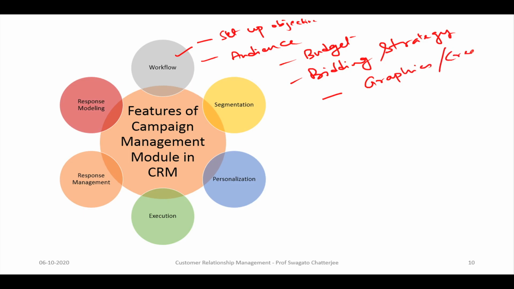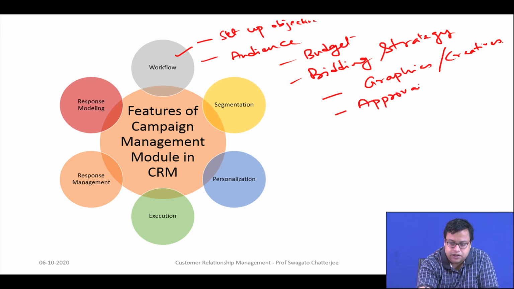So, this is workflow management, and then once it is done, approval is required, because you cannot use nudity, you cannot use violence, you cannot use abusive words. Somebody has to check that and then approve, because once it goes into the online world, you have actually released the arrow, it cannot be tracked back. So, that kind of thing has to be ensured first. So, workflow management is the most important module of CRM.